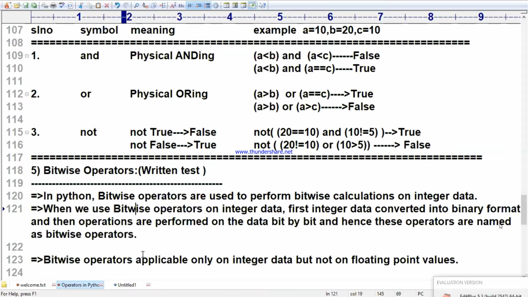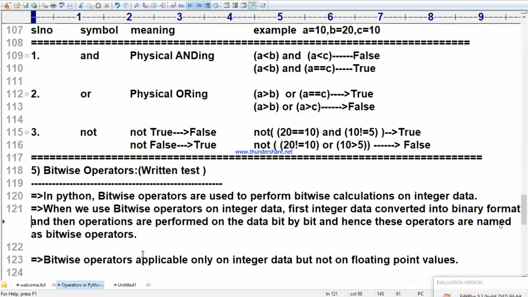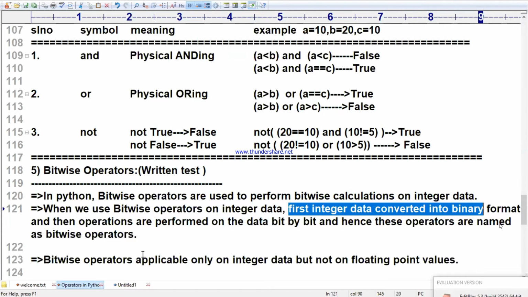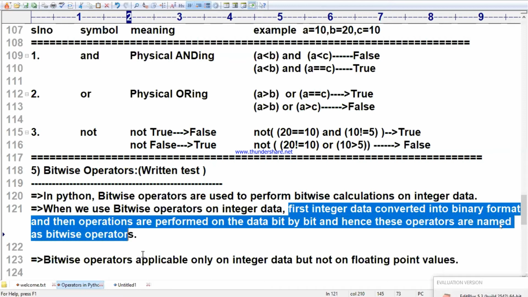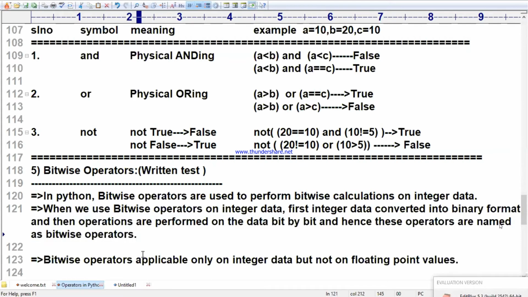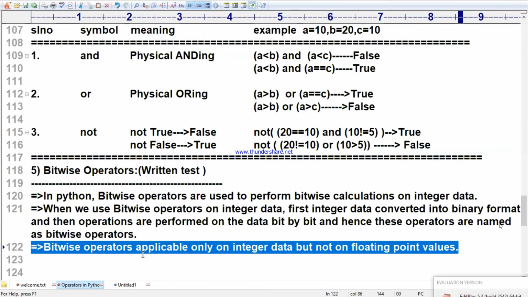First of all, in Python, bitwise operators are used to perform bitwise calculations. When we apply bitwise operators on integer data, first the integer data is converted into binary form and the operations are performed on the data bit by bit, and hence these operators are called bitwise operators. Another point to remember, bitwise operators are applicable only on integer data but not on floating point data.